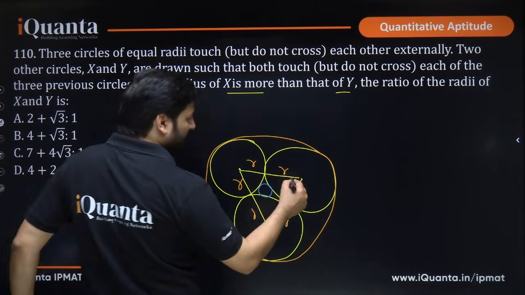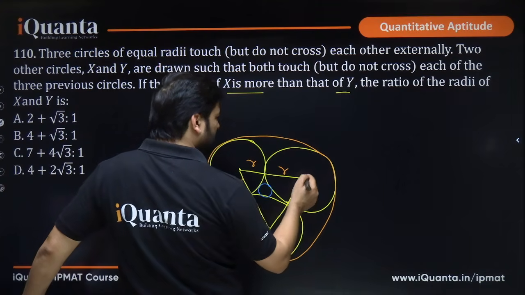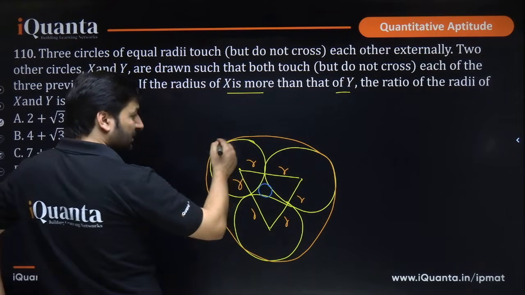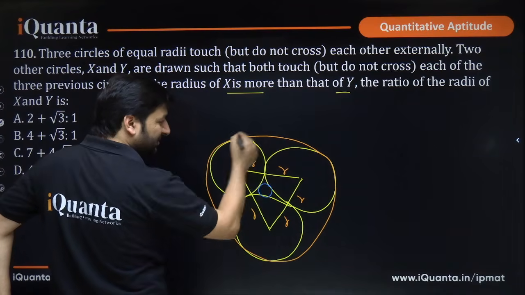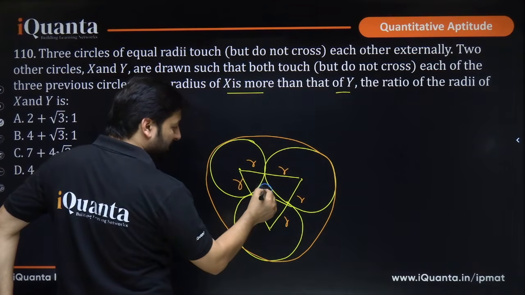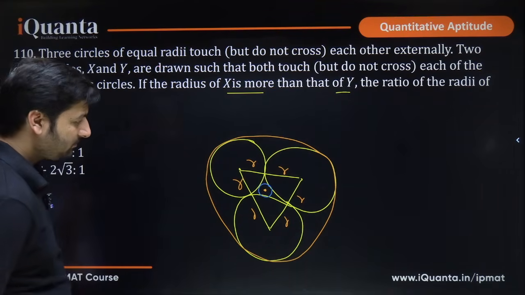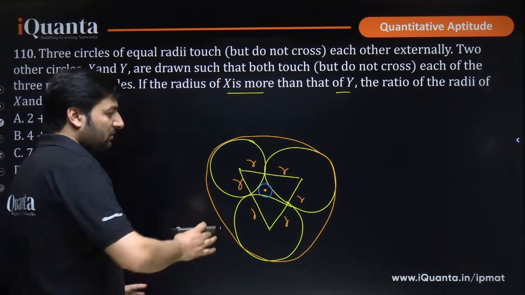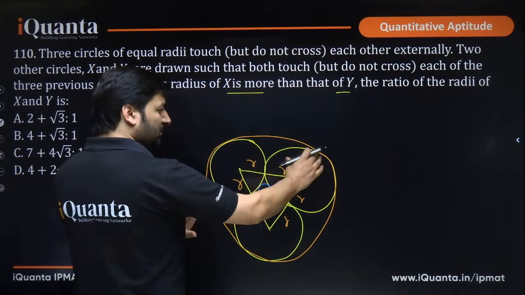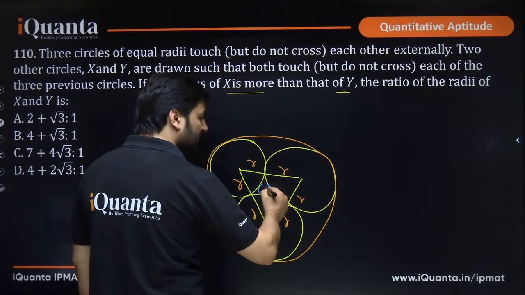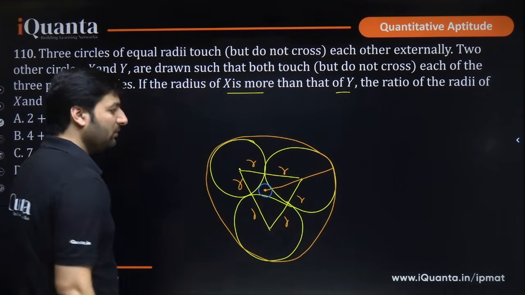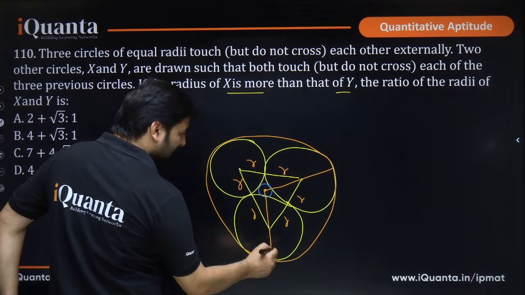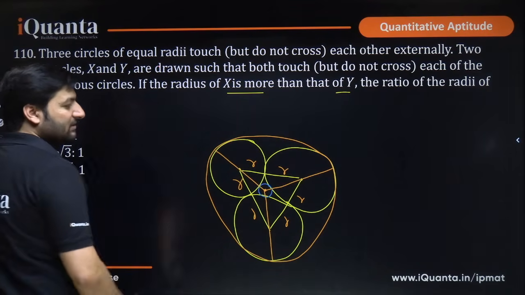Now, if we talk about the radius of the circle outside, definitely this is a perfectly symmetrical figure. The center of the bigger circle and the center of the smaller circle are going to be here. Yes or no? I hope that is clear. If you have to draw something which shows you the radius of the bigger circle, you will draw something like this. Yes or no? It will look exactly like this, right? And it will look exactly like this. Over here it will look exactly like this.